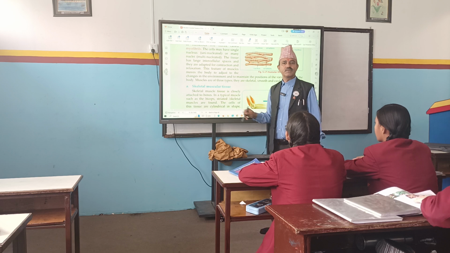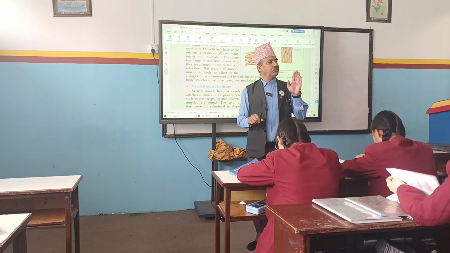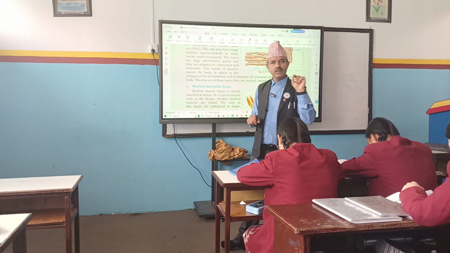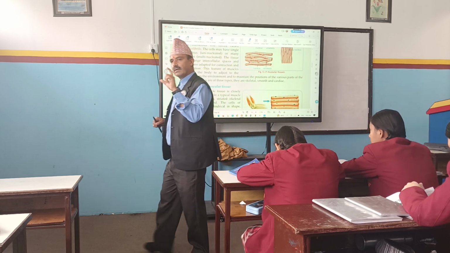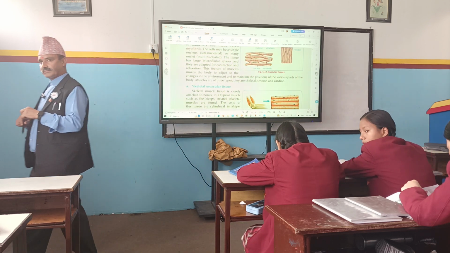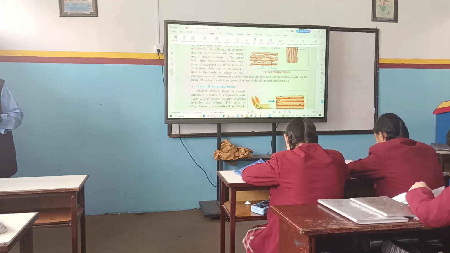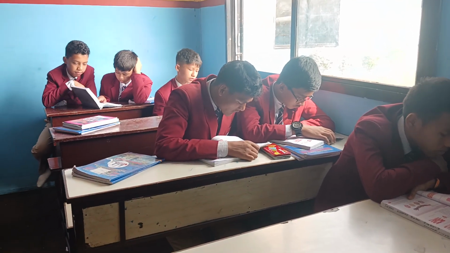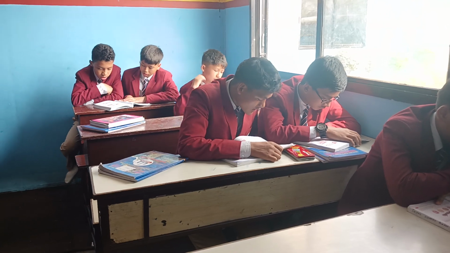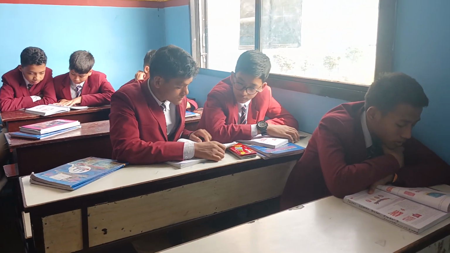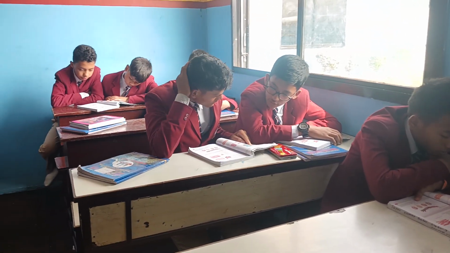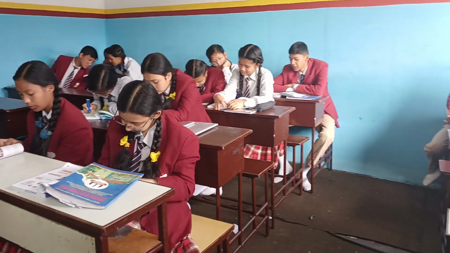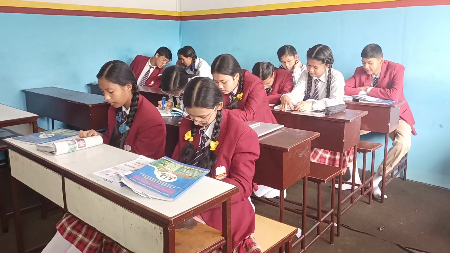Okay, your time starts now. After 5 minutes, we will be discussing individually. If you are reading, please read with little bit sound and mark the important lines, important words.